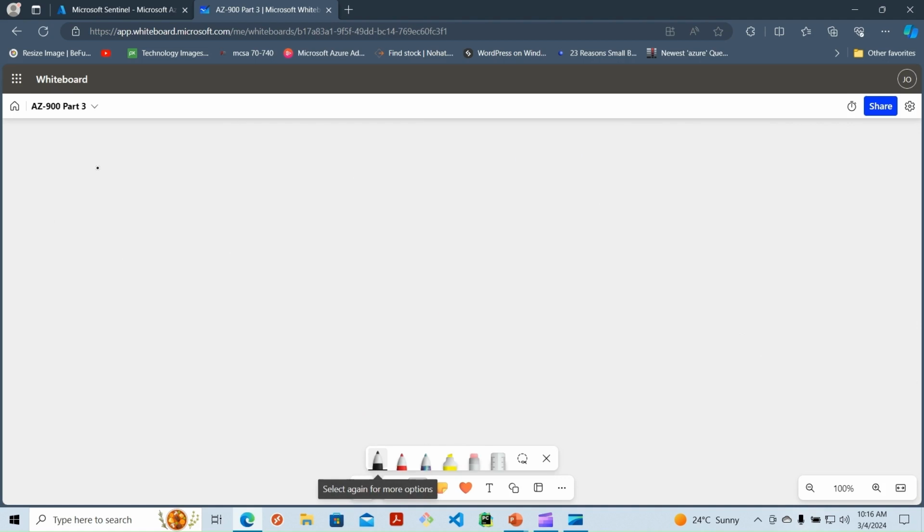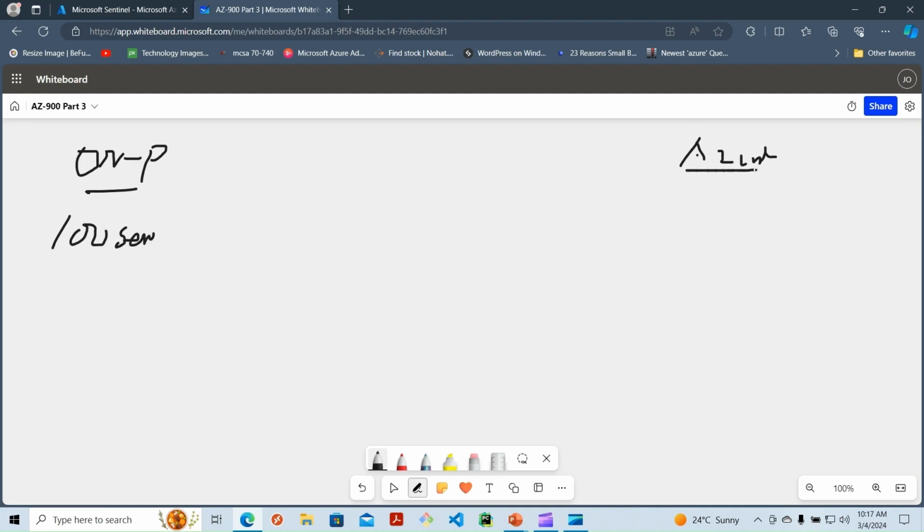So we have our on-premises side, and we have the Azure side. We've already been told our on-premises side has got 100 servers. And then we have our Azure. So we want to add more resources to the 100 servers. These 100 servers will still exist on-premises. But now we want to add more servers. So let's say, for example, we have more users, and now we need to add more servers. Now let's say we need to add 30 servers.